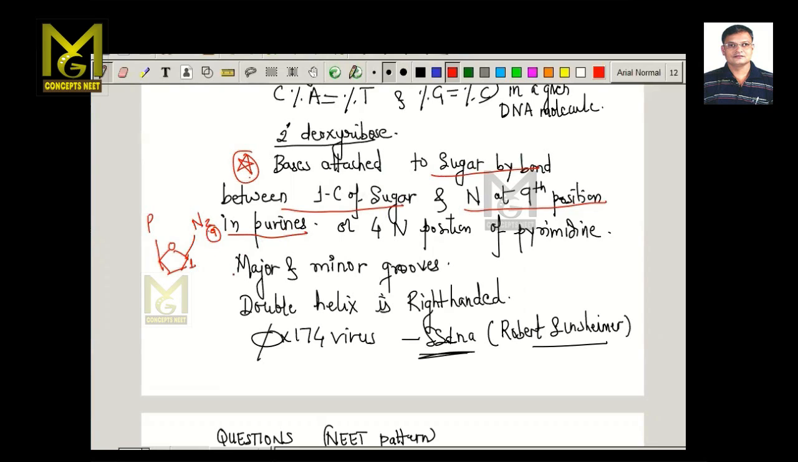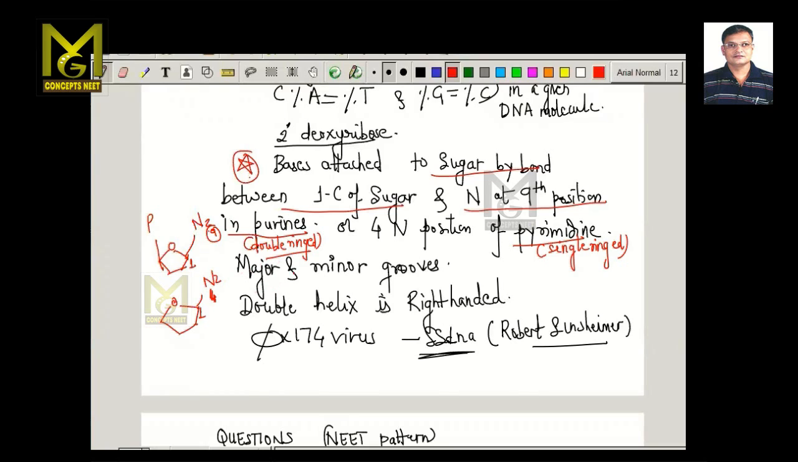And if it is pyrimidines, and this is the sugar component, it is attached to the 4th position of pyrimidines. Purines, you are already aware, are double ringed structures, and pyrimidine is a single ringed structure. So always remember, sugar is attached to the purines from the first carbon of sugar to the 9th position of the purines, and the first carbon of sugar to the 4th nitrogen, we can say, in the case of the pyrimidine.